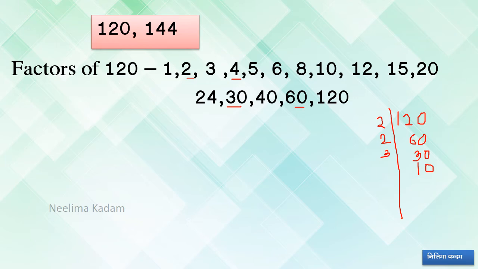So 3 will be a factor. Next 4 will be there. 5 yes, 6 yes, because it is an even number and also divisible by 3. Then 6 yes, 8.